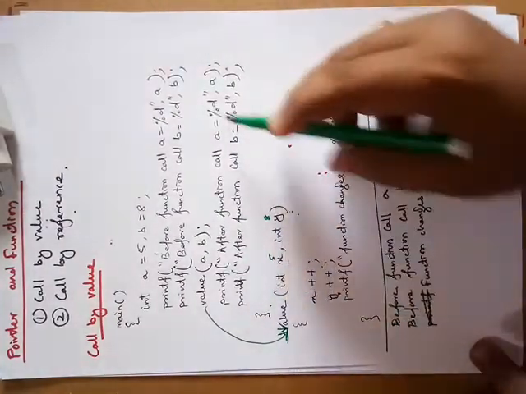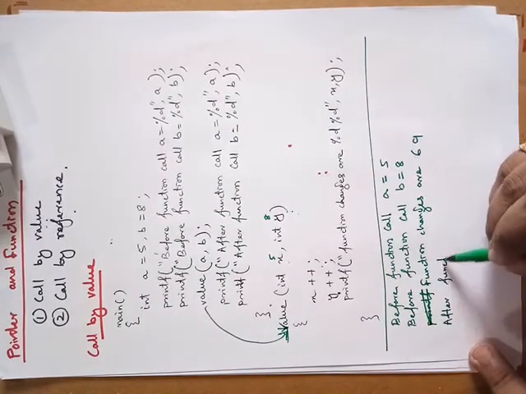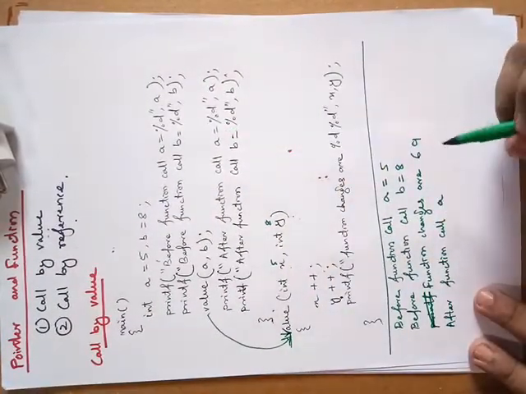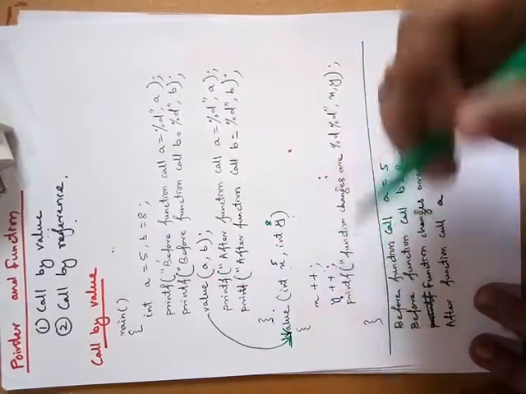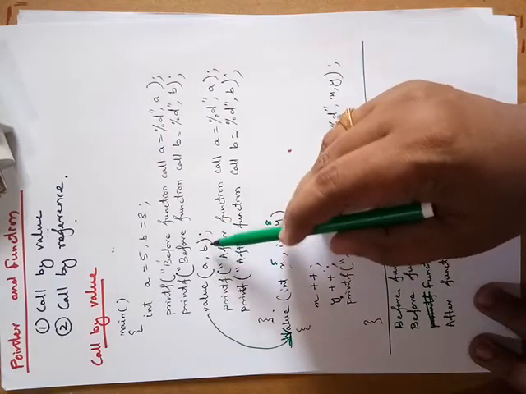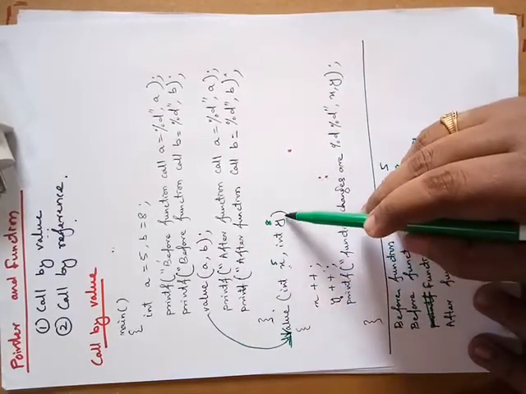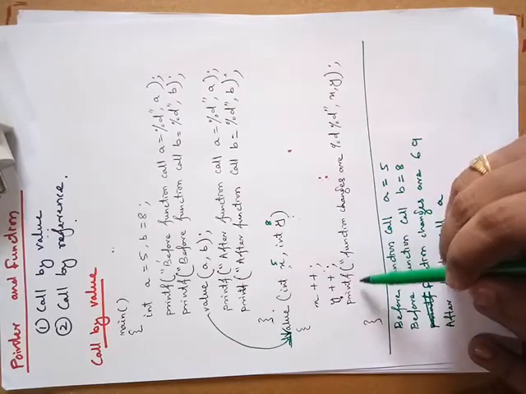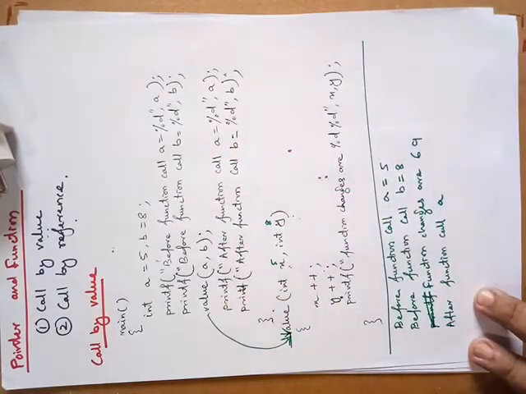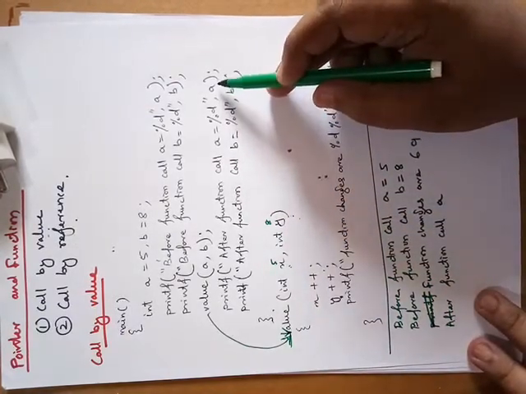Now the output will again have two lines. The output after the function call: what will the value of a be? Now see here, the value of a is different from x, and the value of b is different from y. We passed the actual arguments 5 and 8, these were assigned to x and y, and these are incremented, and that does not change the actual arguments. Actual arguments are different, formal arguments are different.